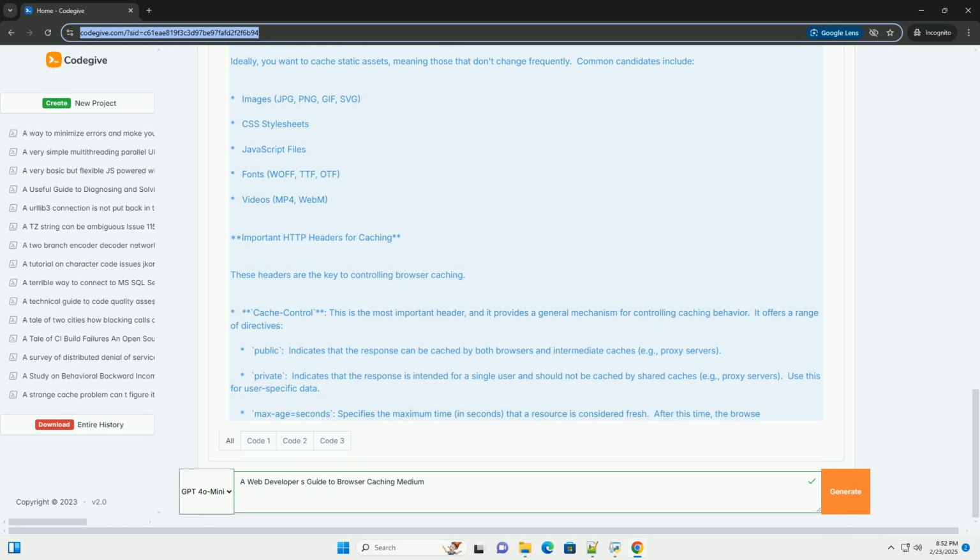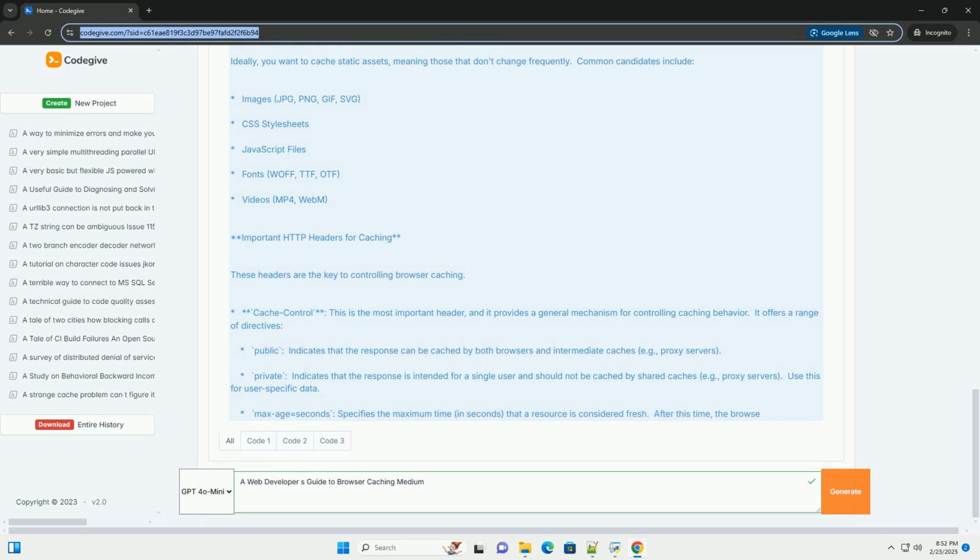Example scenario, caching a JavaScript file. Let's say you have a JavaScript file named app.js. You want to cache it for 1 year and invalidate the cache whenever you update the file. 1. Initial deployment. Rename the file to app.v1.js. Set the following Cache-Control header: Cache-Control: public, max-age=31536000, immutable. 2. User visits the page.